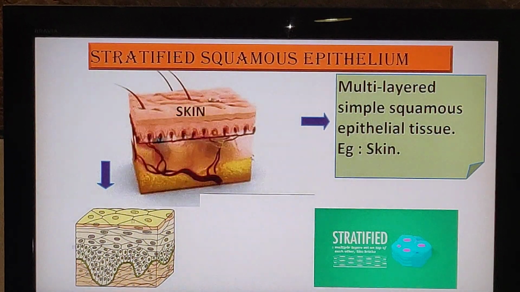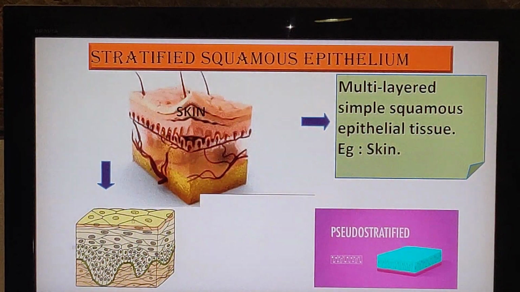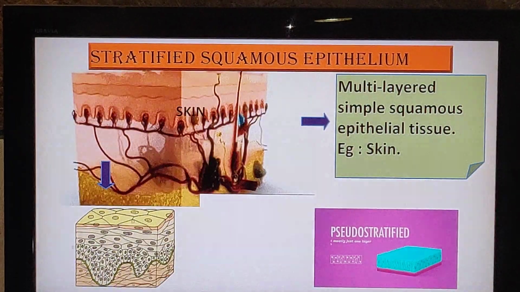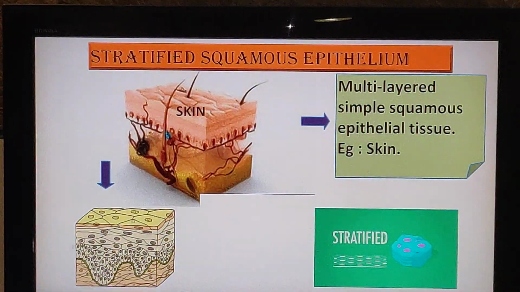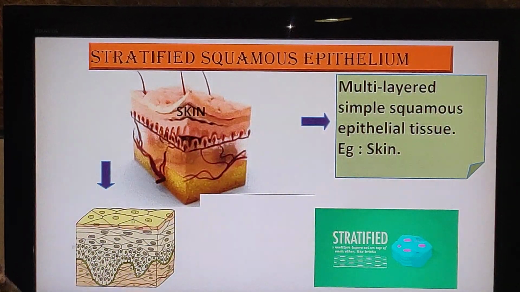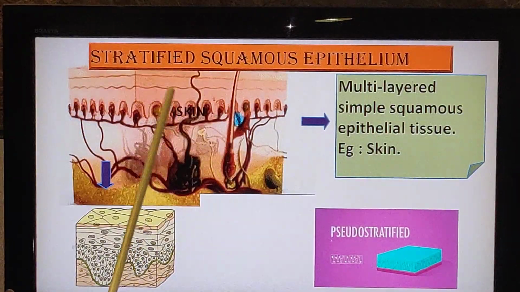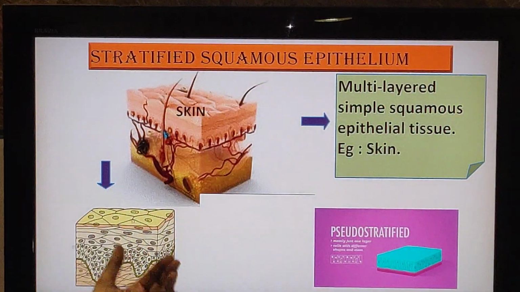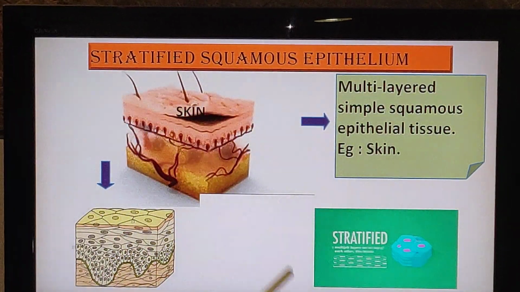Why do you think, children, the skin should have a stratified squamous epithelium and not a simple squamous epithelium? Yeah, because it is in direct contact with the environment. The skin protects us from the environmental factors. So you cannot afford to have a simple squamous epithelium in your skin.